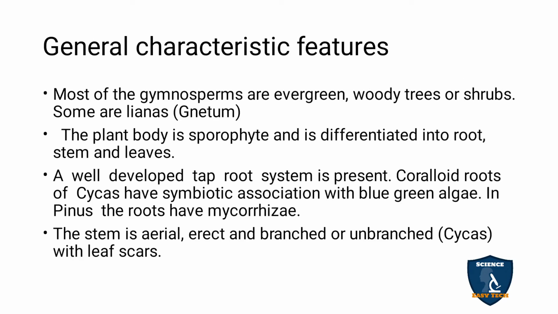General characteristics. Gymnosperms are evergreen. They may be woody shrubs or trees, and some may be lianas. Lianas means woody climbers, example Gnetum. So evergreen, woody trees or shrubs. And the plant body is sporophyte as in pteridophytes. Here also the dominant phase is the sporophyte, and it is differentiated into root, stem and leaves.